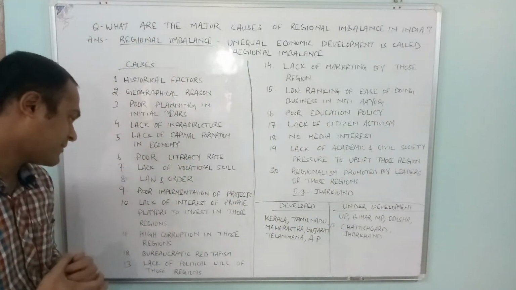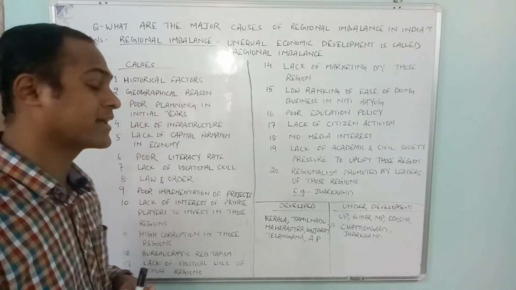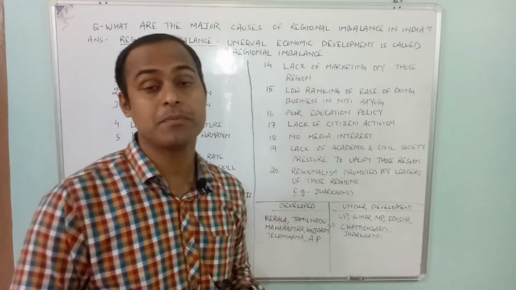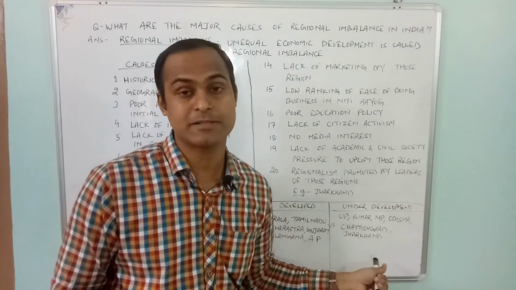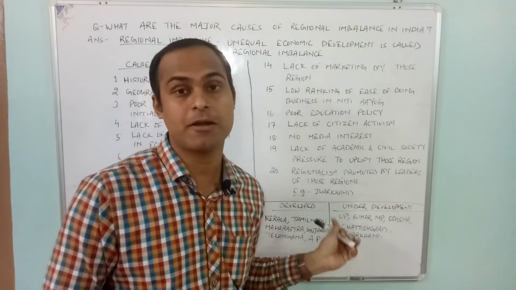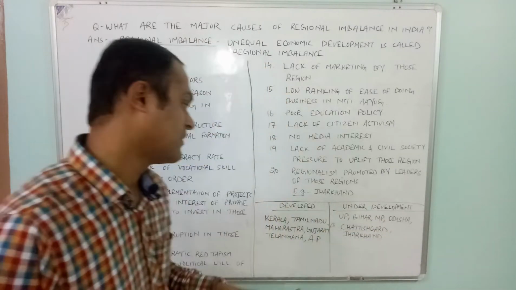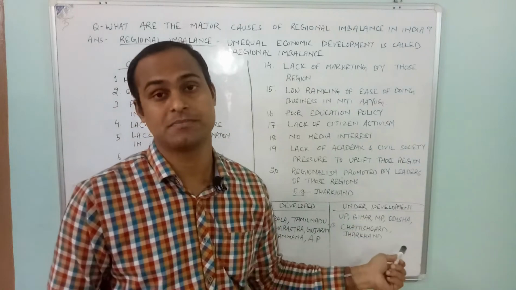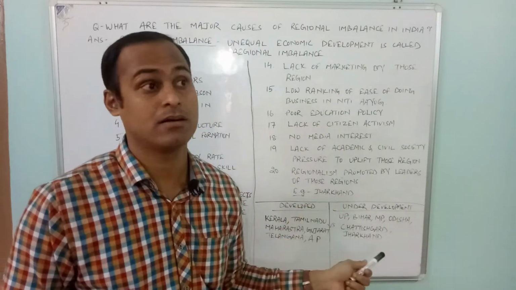Then apart from that, implementation of law and order is a very big issue in this particular region. If you will see law and order in this particular region, you will find better law and order in those developed states. There is so much Naxalism, so much theft and rape.